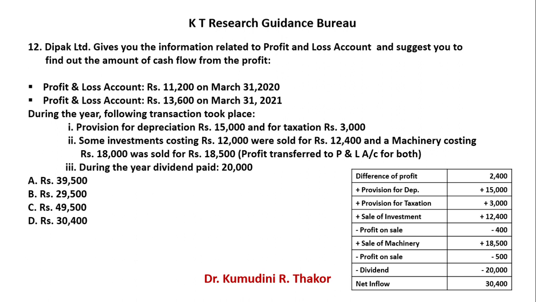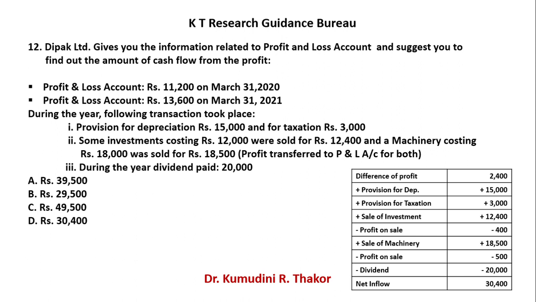Now second transaction, some investment costing 12,000 rupees was sold for 12,400 and a machinery costing 18,000 rupees was sold for 18,500, and both profit you transferred to P&L account.